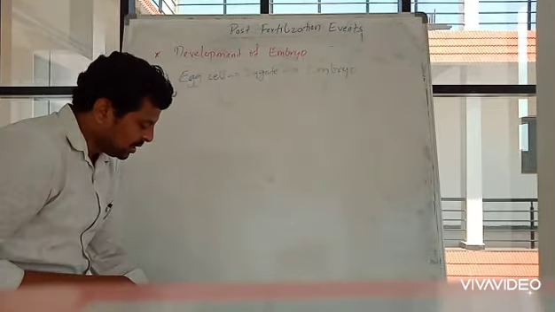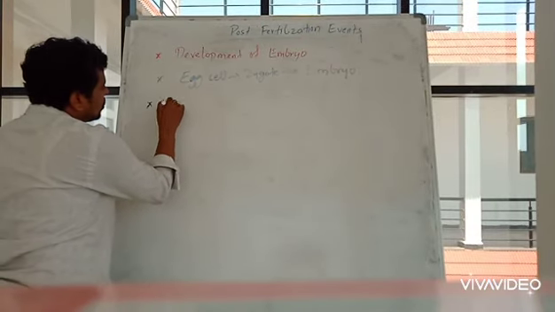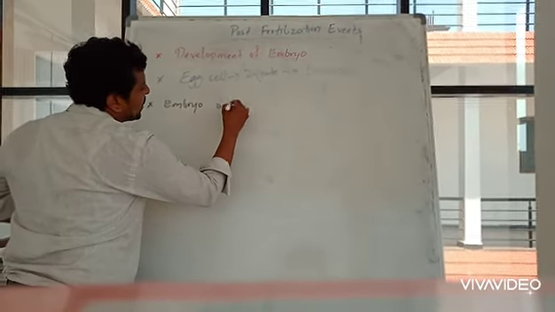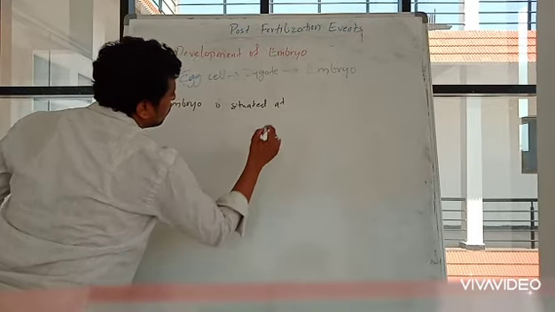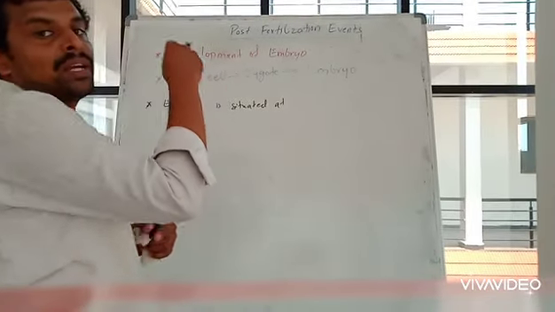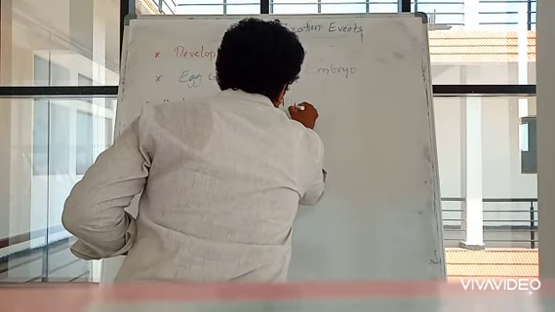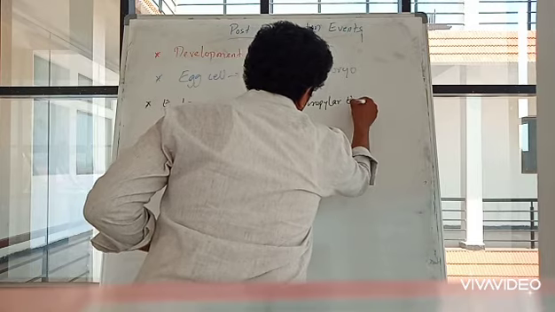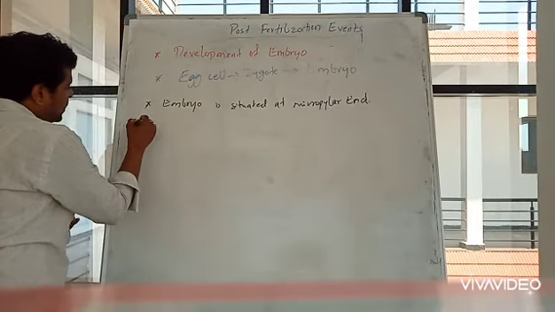Generally what happens is the embryo is situated at the micropylar end, because the egg cell will be at the micropylar end. Okay. So then what happens?